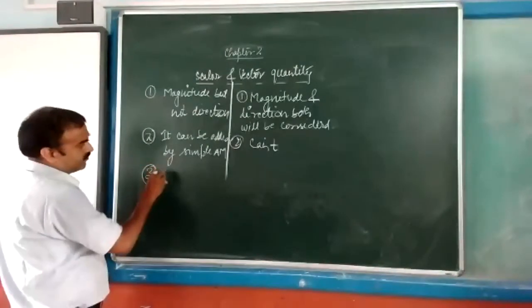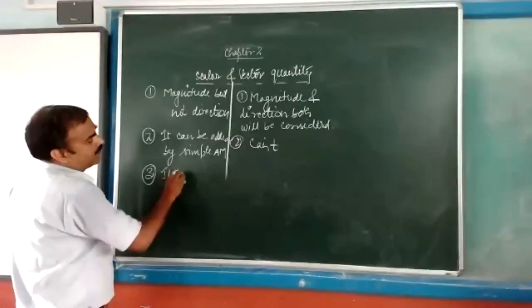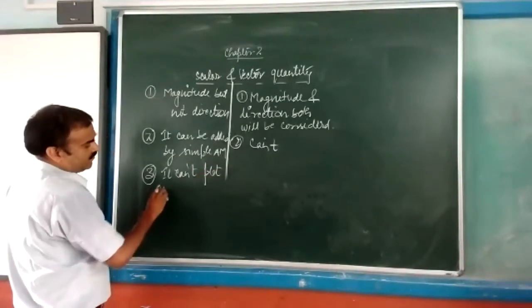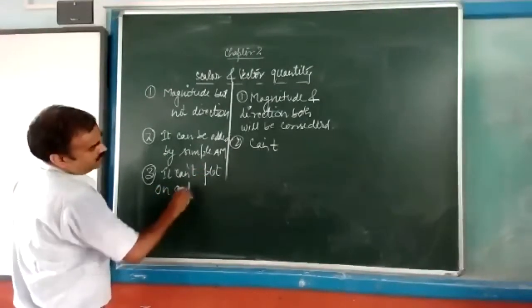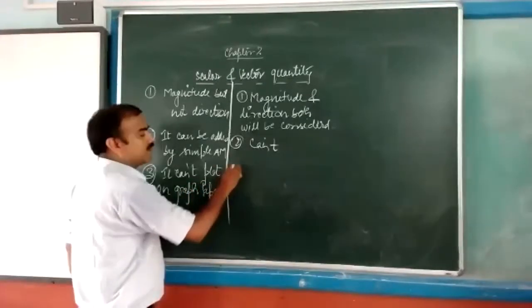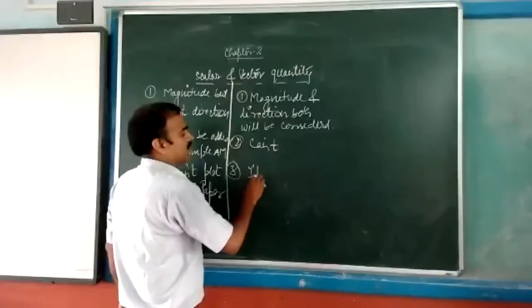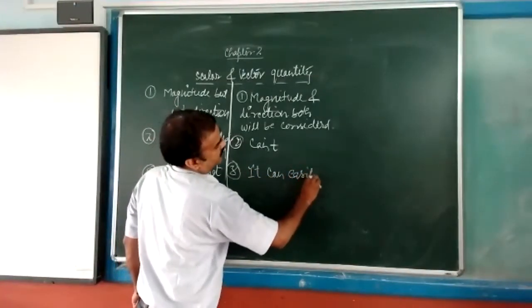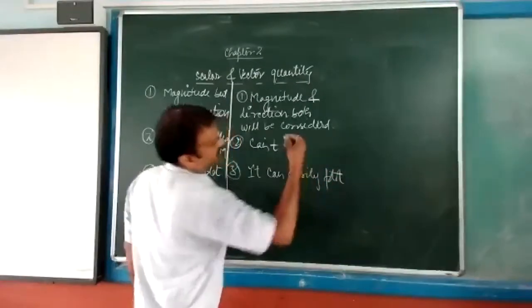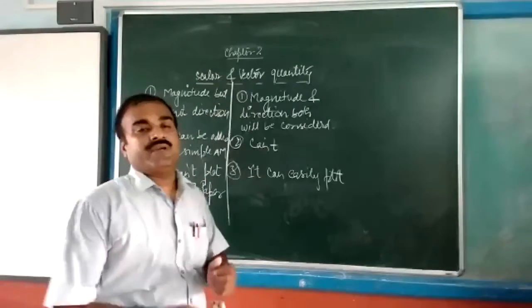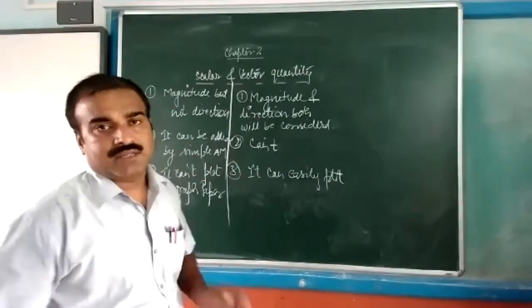Third one, a scalar cannot be plotted on graph paper, but a vector can easily be plotted on graph paper. These are the 3 differences between scalar and vector quantity.